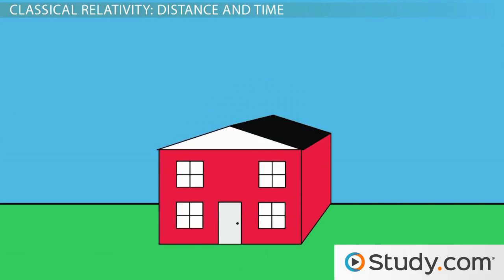Looking at a house from the corner makes the sides seem to be shorter than if we look at the same house straight on. Relativity allows us to agree on the size of the building regardless of the distance or the perspective from which they are observed. Relativity gets a little more complex when motion is involved.